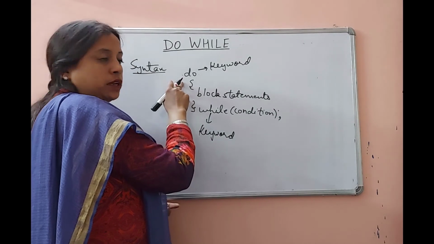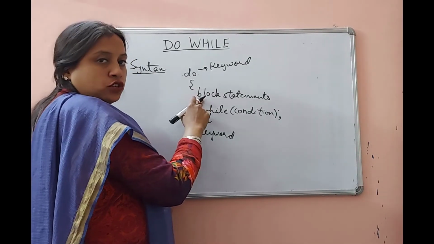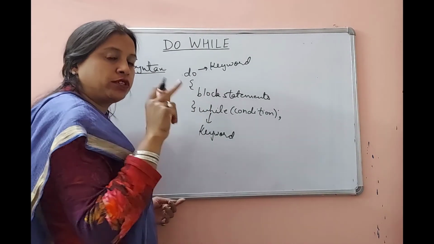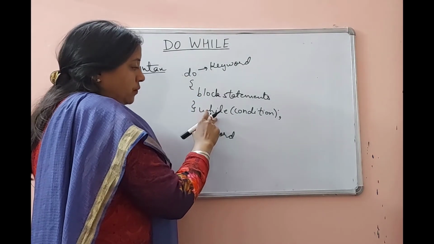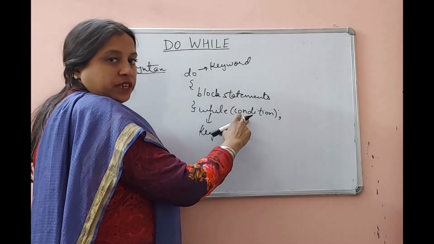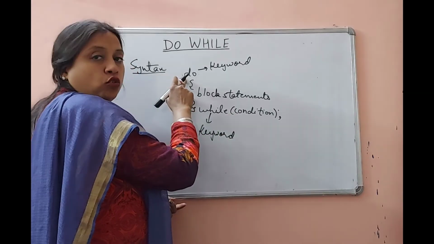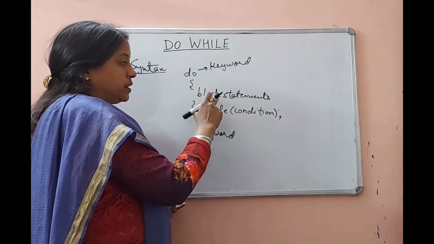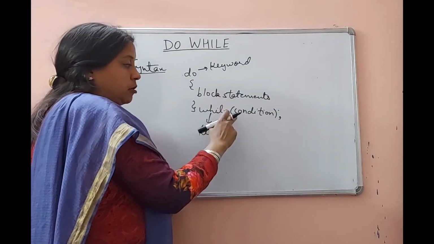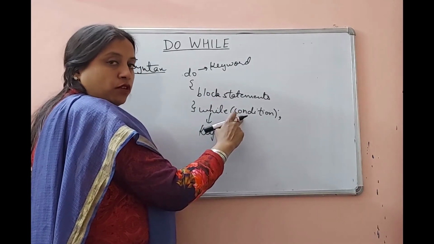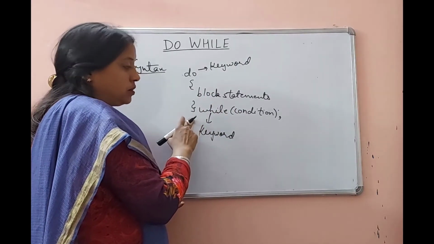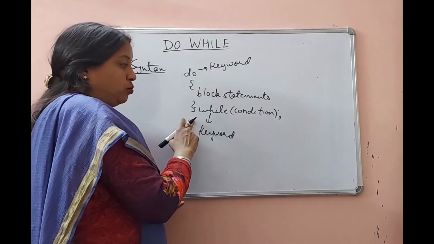First of all, control will come here. Then it will execute the block of statements before checking the condition. After that, the condition will be checked. If the condition is true, then control will again go to the beginning of this loop and this block of statements will execute. But if the condition is false, then control will execute the statement after the while loop.